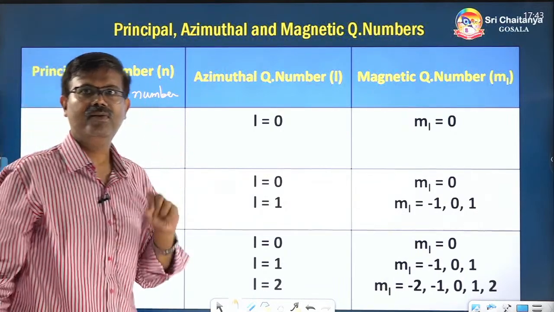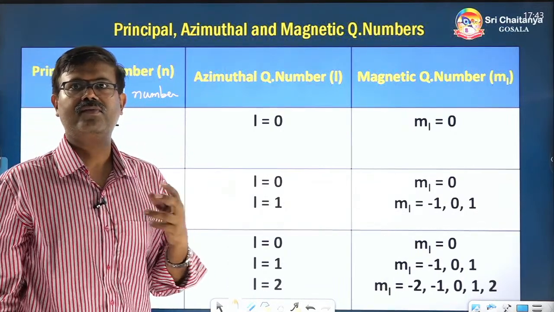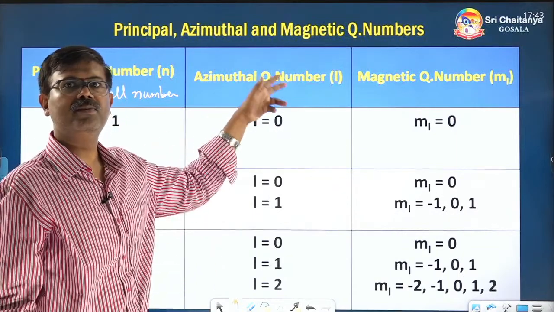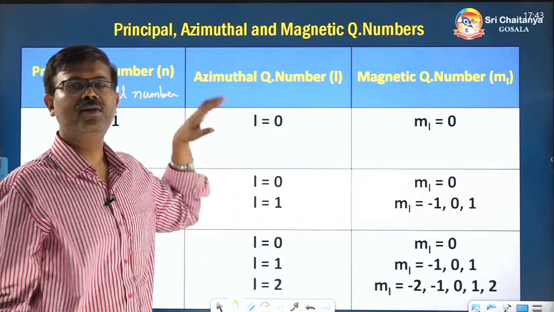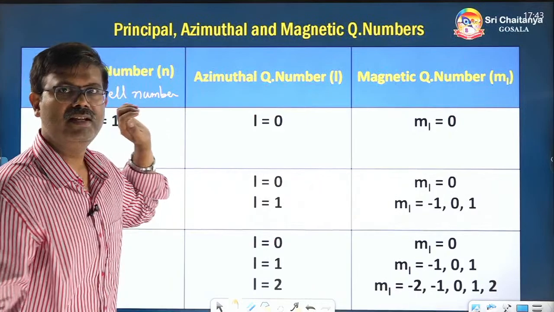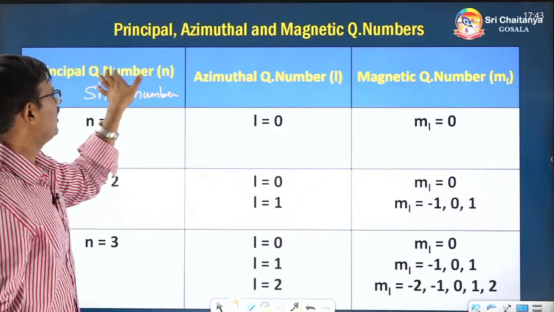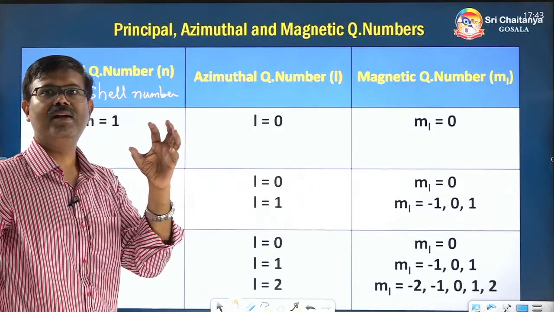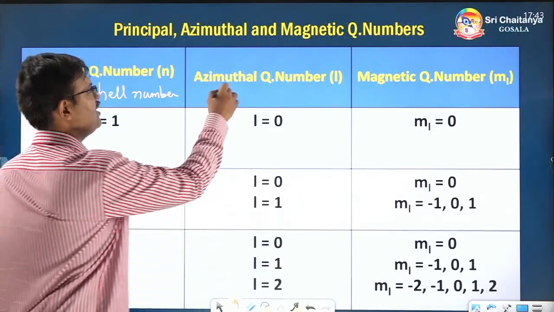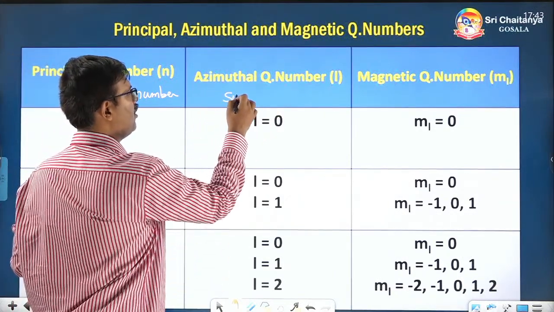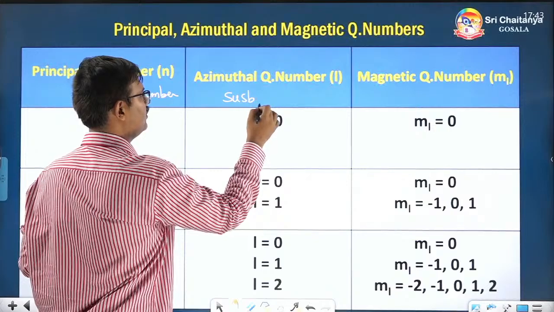It is like the city, in the analogy, and azimuthal is like the street. In this terminology, principal quantum number means it is the shell number of the electron, whereas azimuthal quantum number is called the subshell number.